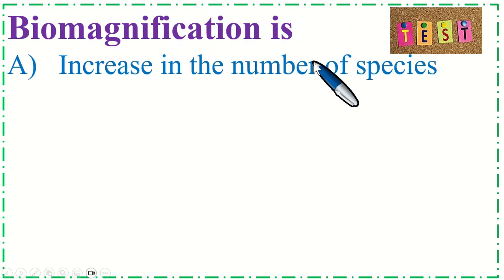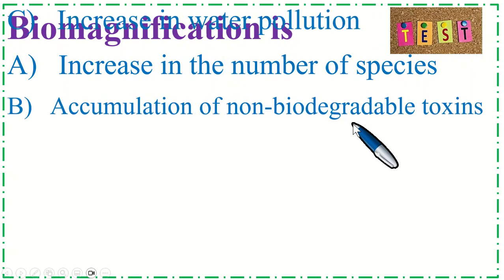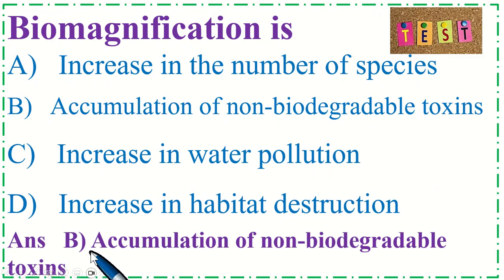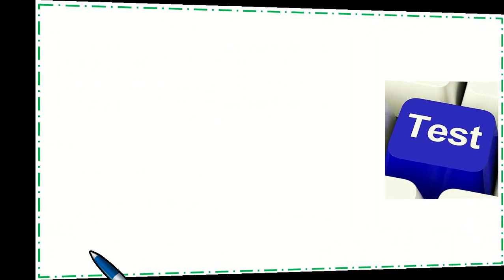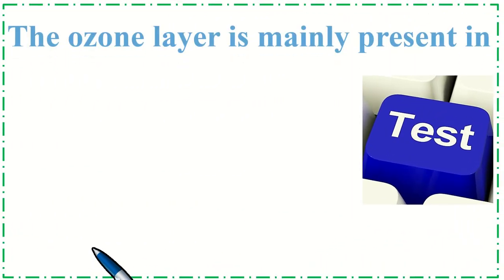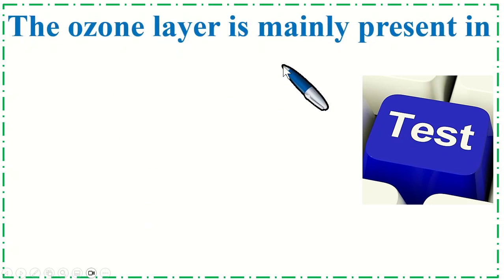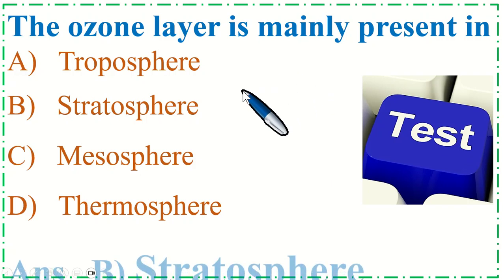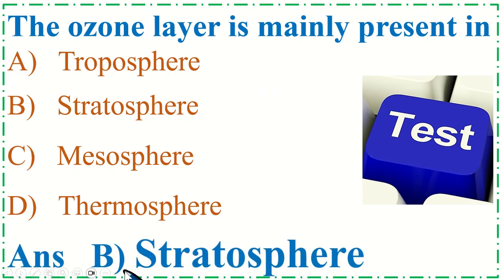Biomagnification is... correct option is B accumulation of non-biodegradable toxin. The ozone layer is mainly present in... correct option is B stratosphere.